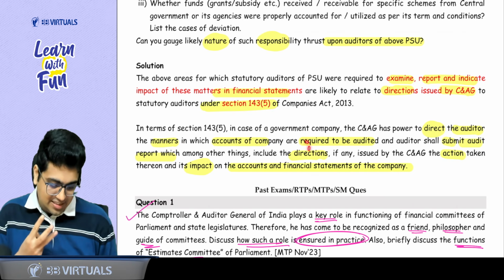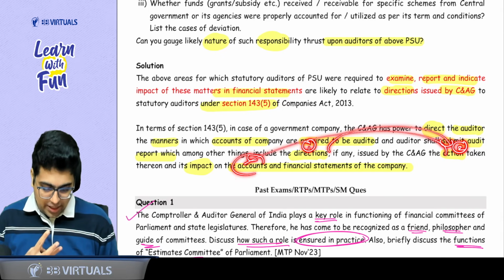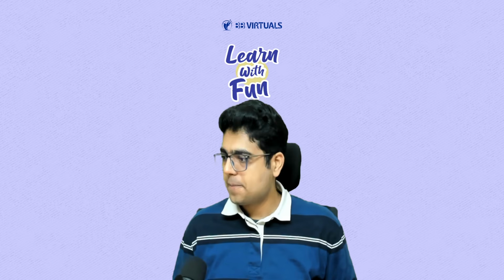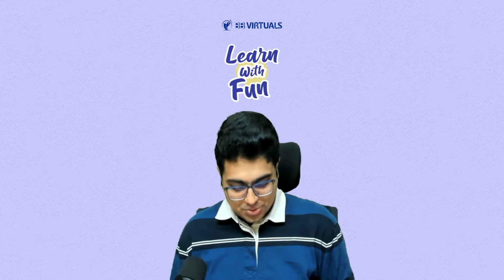What were the three things? Direction. On the direction, what was the action? And then the impact of the action on the accounts and financial statements of the company. Clear, boss? Yes or no? Yes, sir. Now take 2 sips of water.